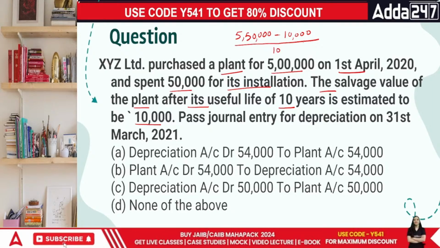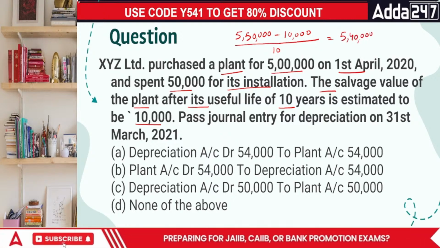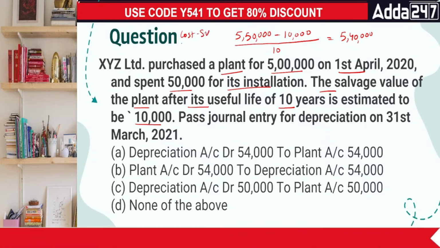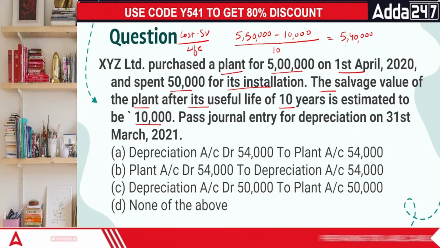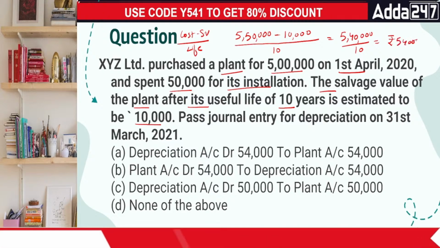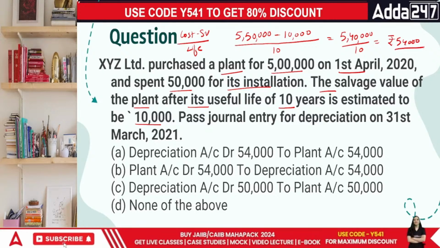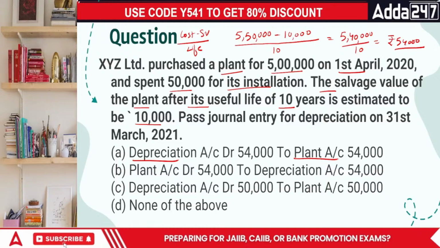So in this case, what's going to be the answer? We are left with 5 lakh 40,000 rupees. This is the method of your original straight line method, which says cost minus salvage value divided by life. So this is 5 lakh 40,000 divided by 10, which will give you rupees 54,000. How do we charge depreciation, everyone? Depreciation is on the debit side, always debited, and the value of the plant is declining. So the answer is depreciation to plant. Okay, that's the rule.